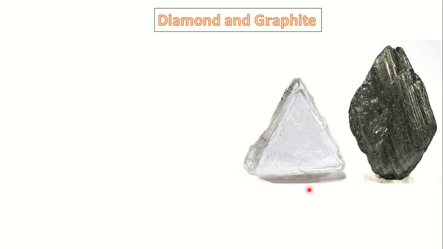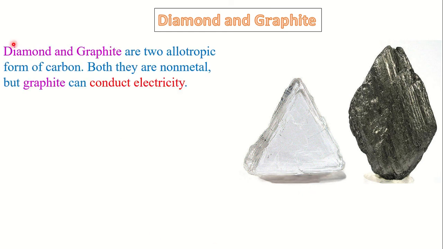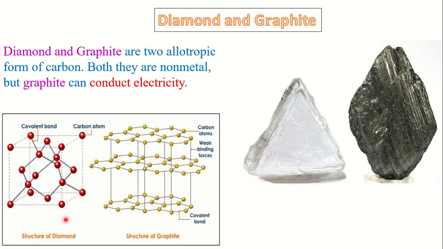Here we know about diamond and graphite. Both are carbon, both are non-metal, but why can graphite conduct electricity but diamond cannot? Diamond and graphite are two allotropic forms of carbon. Both are non-metal, but graphite can conduct electricity.